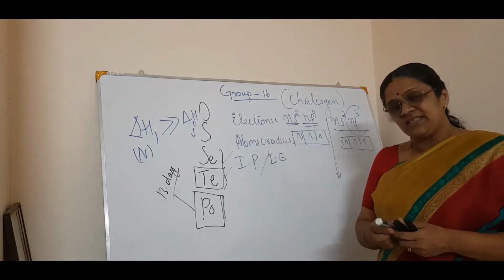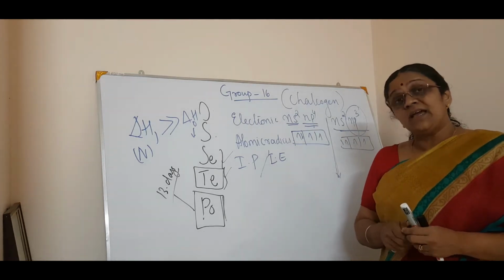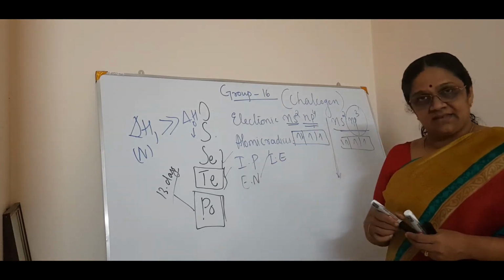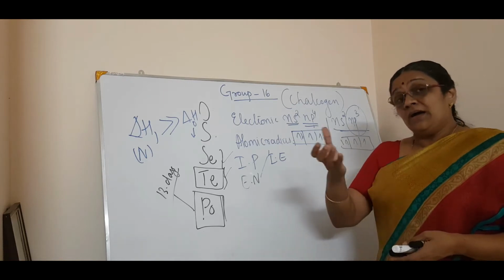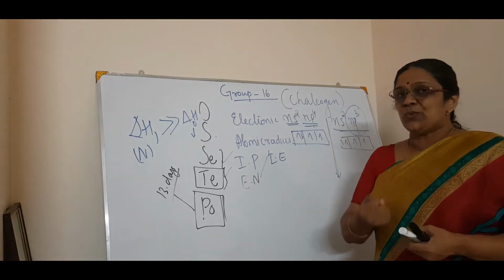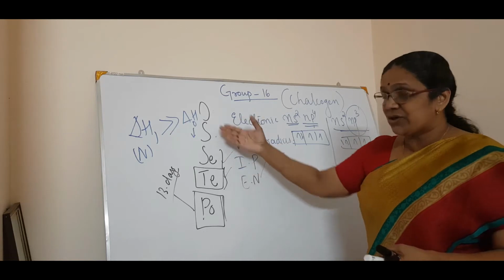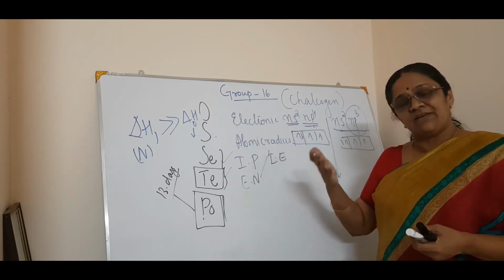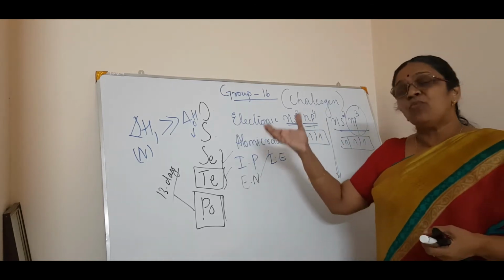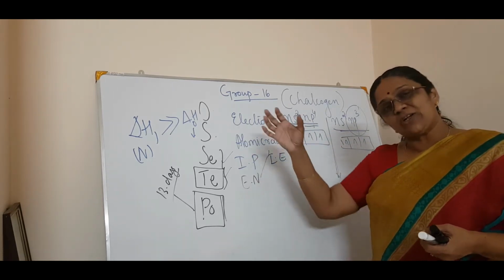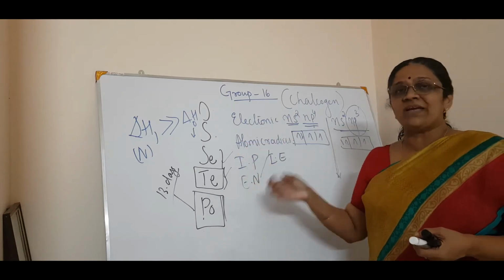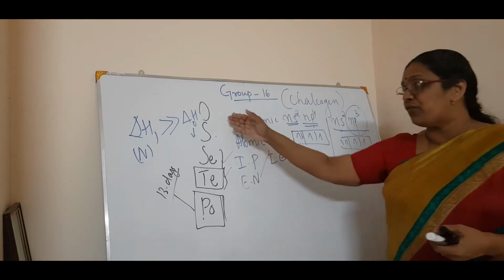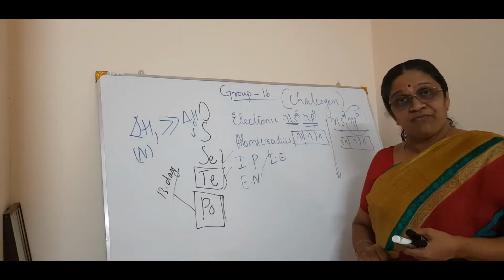Now the fourth trend, same as the 15th group, is electronegativity. You know what electronegativity is? Electronegativity is the tendency of an atom to attract a shared pair of electrons towards itself. And as you know, electronegativity decreases as the atomic size increases. That is why I told you the trends are more or less the same in each group, because the atomic size increases. So electronegativity decreases from top to bottom in the chalcogen family.